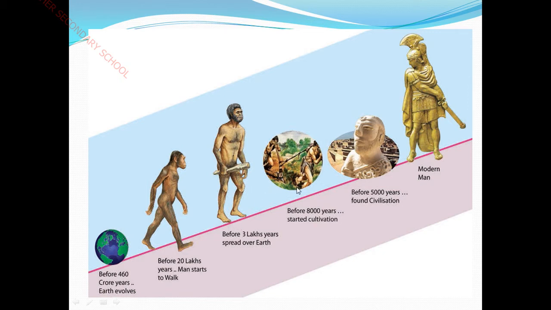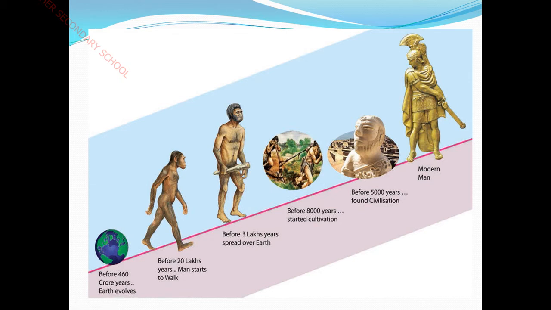And next, 8,000 years ago, he slowly learned how to start cultivation and grow plants. Then 5,000 years ago, step by step, early man founded civilization.